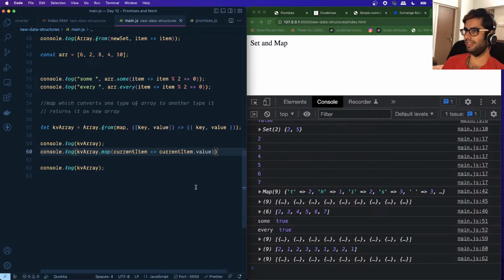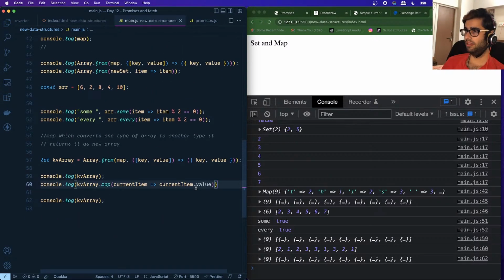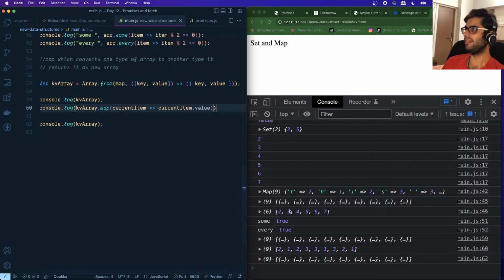So is this clear to you guys? The map, array.from, array.sum, array.every, all of these functions, are these clear to you? In case they're not, we'll cover these in the doubt sessions in the voice channel right after this stream ends.